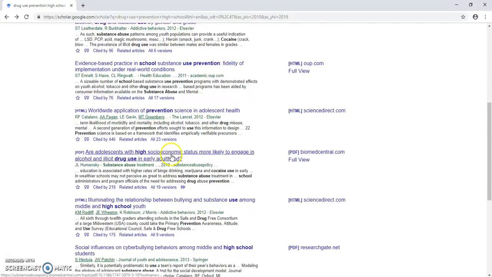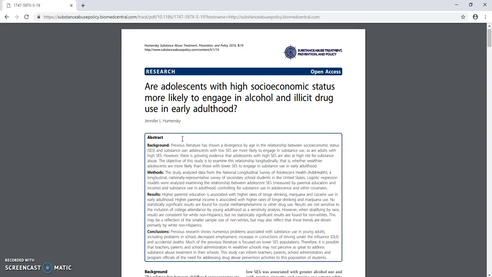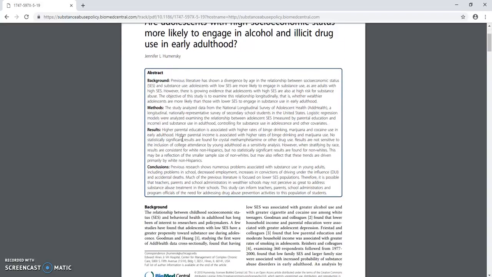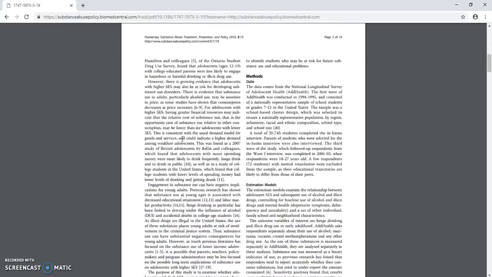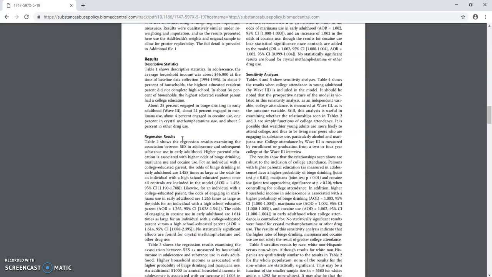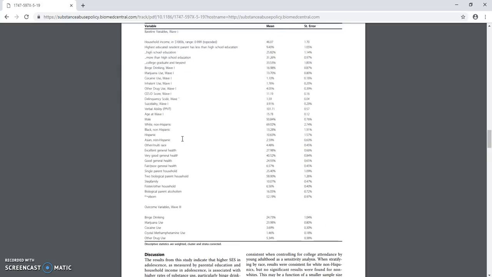Our adolescents with high school. Okay, so yeah, this looks pretty good. It's 2012. This just looks like a PDF document. So we could look into Jennifer L. Homensky, the writer of this article, or this document, and see her credibility, see how reliable her research is. We can go down and probably find her source page. Down here at the bottom, we can read all this to get the information on the tests conducted, the statistics